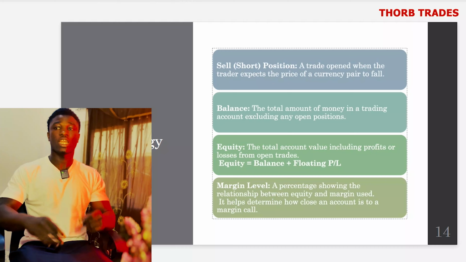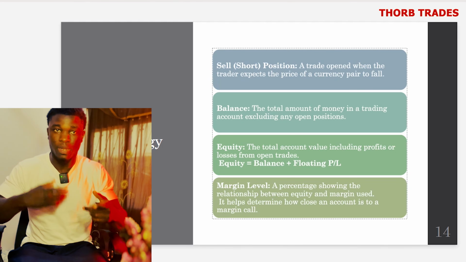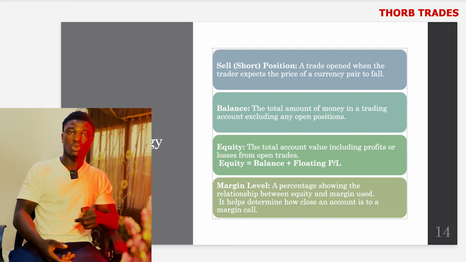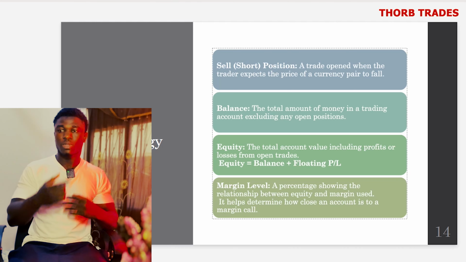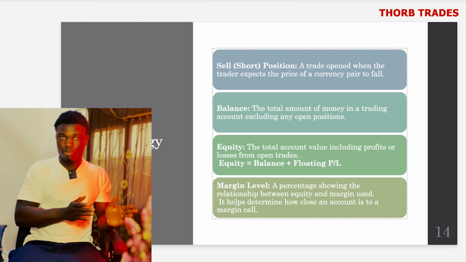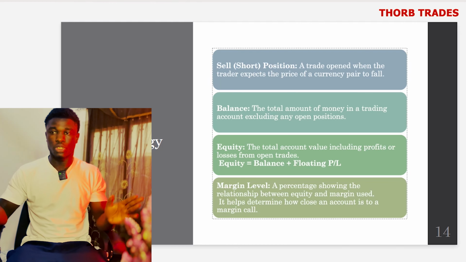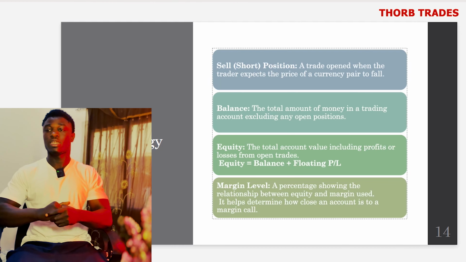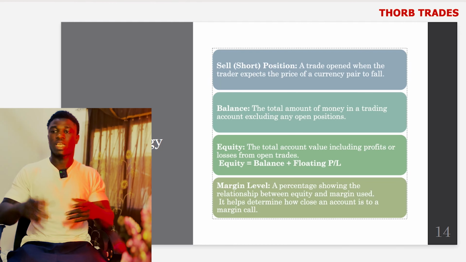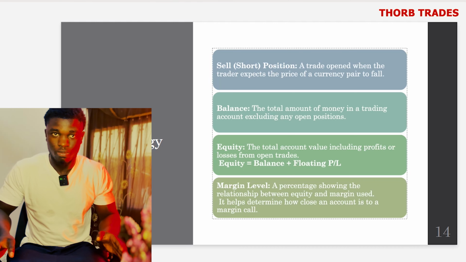So let's continue on buy, right? When it comes to the market, a buy or long position means a trade opened when a trader expects the market to go up. If you expect the market to go up, you are going to buy. So that is what buy means. So we are going to continue on what's short, right? A sell or short position is a trade opened when a trader expects the price of a currency to fall. You analyze the market and you expect the price of that particular currency to fall. In that case, you open a sell position or you go short. So that's what sell means.